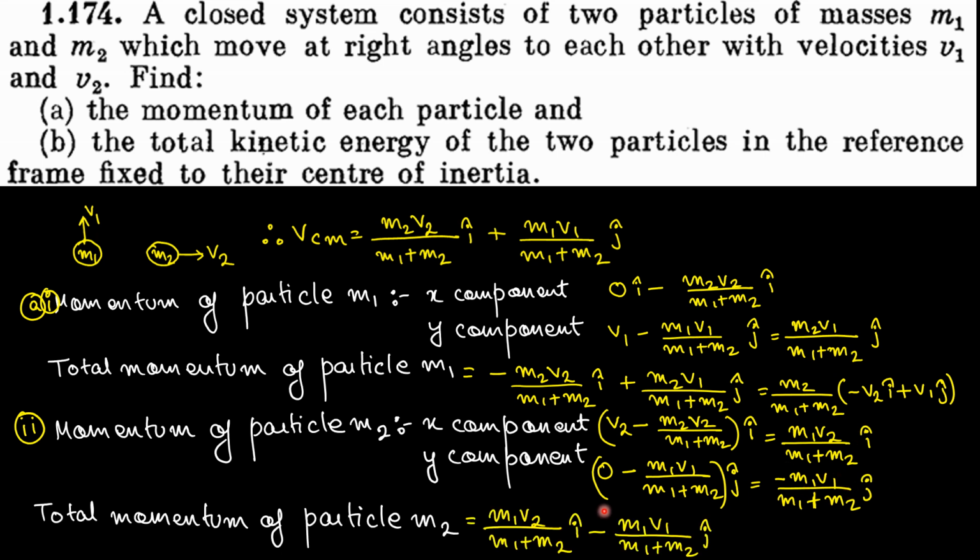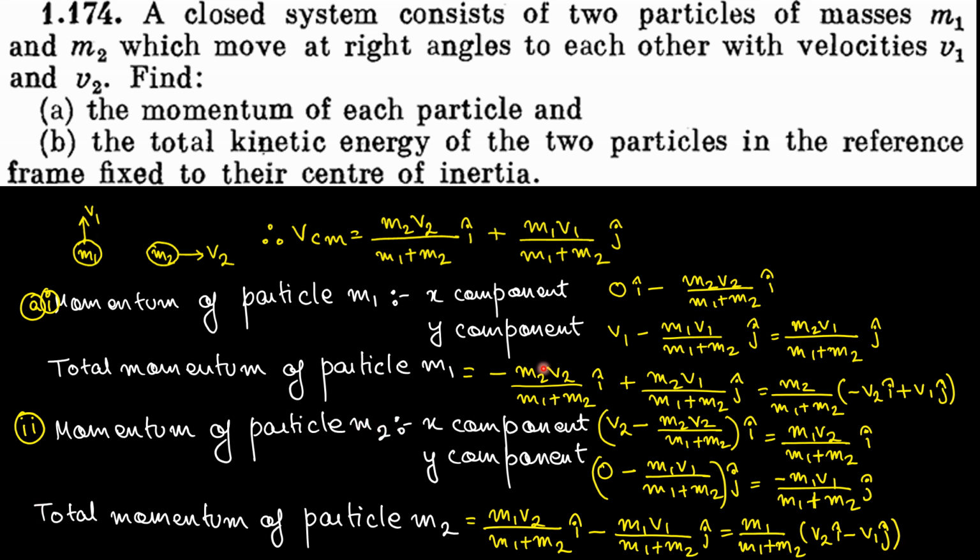Now m1 and m2 here are the scalar components. So if I take m1 divided by m1 plus m2 as common, I'll get m1 by m1 plus m2 into v2 i minus v1 j. That is the total momentum of particle m2. Okay, so I'll just keep the total momentum of particle m1 and particle m2.